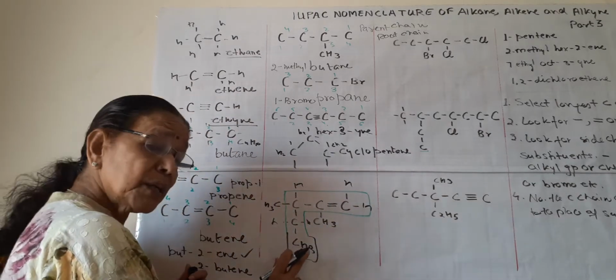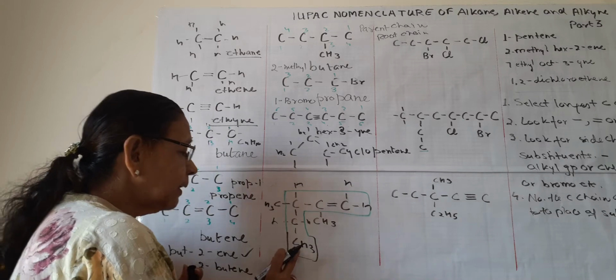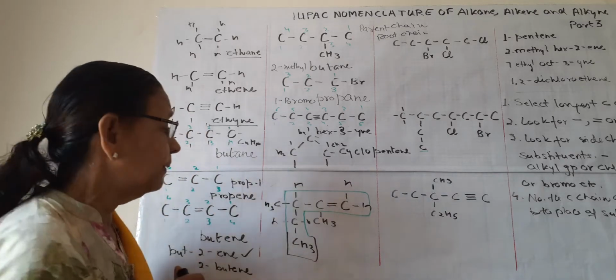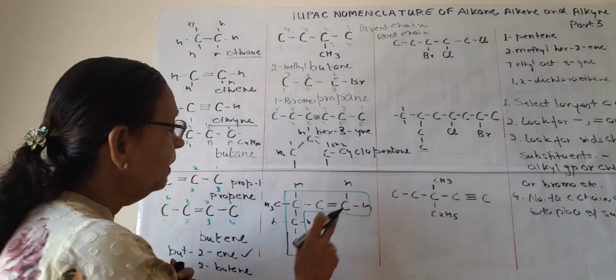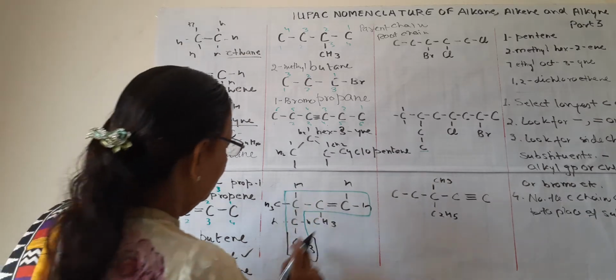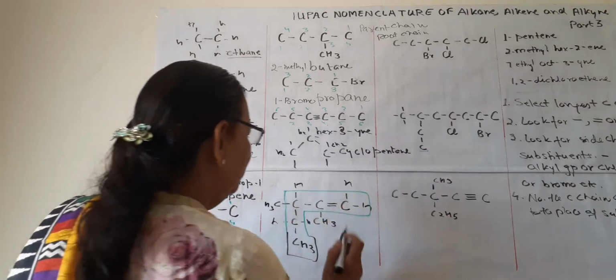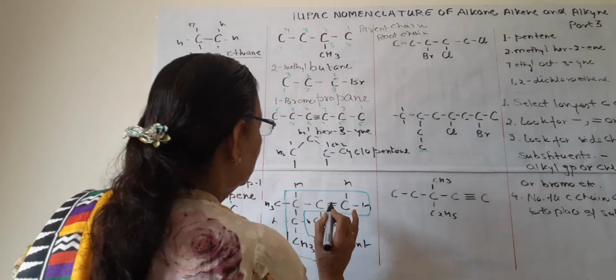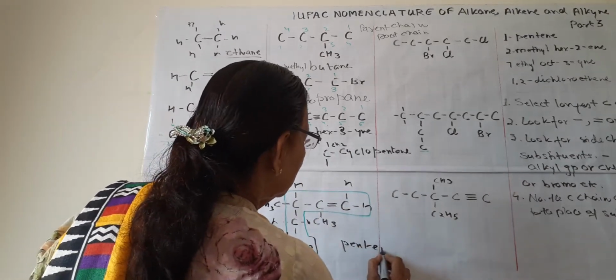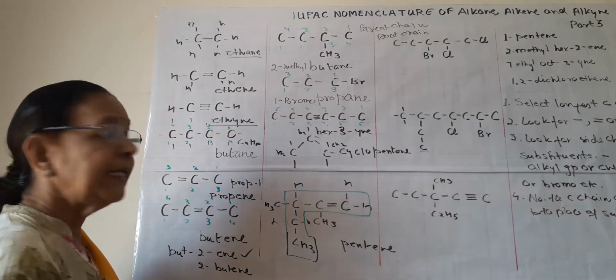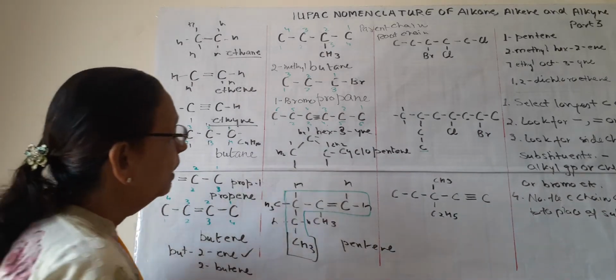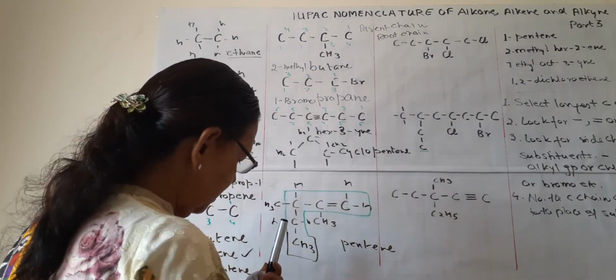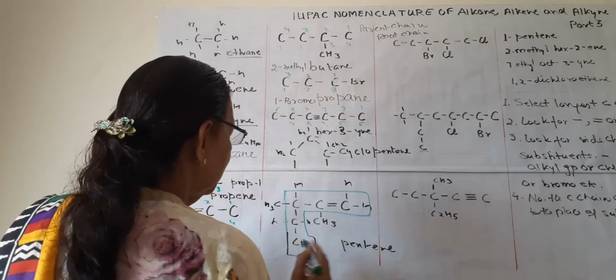It is not the substituent, it is the last carbon atom. So how many carbons are there? 1, 2, 3, 4, 5. So pent, 1 double bond, ene. So it is pentene. This is confirmed.